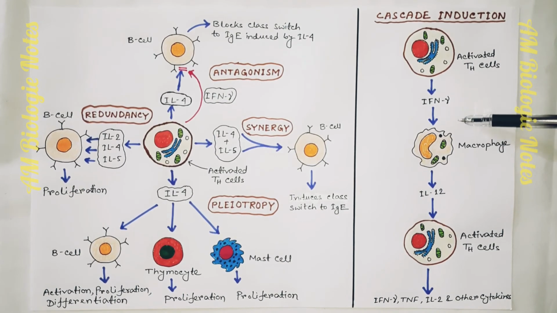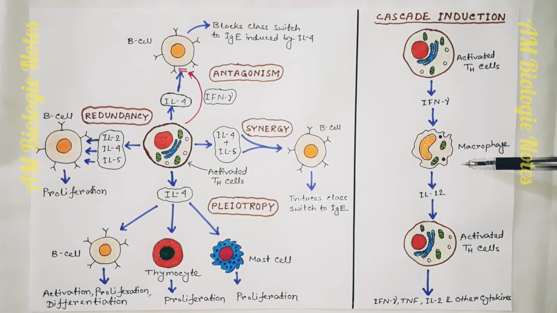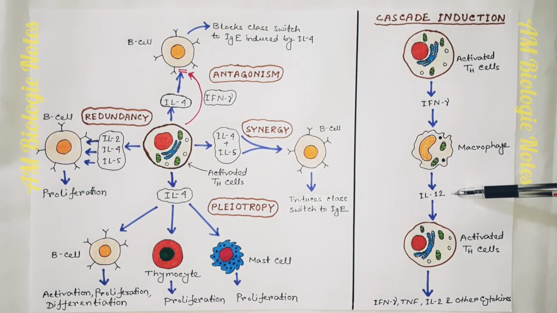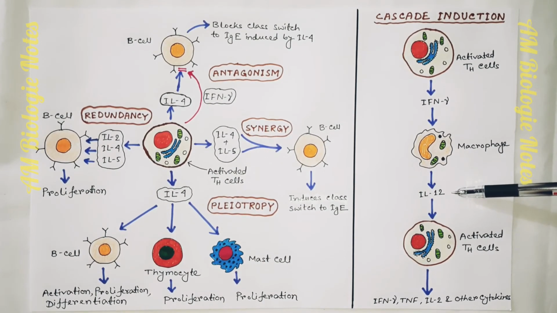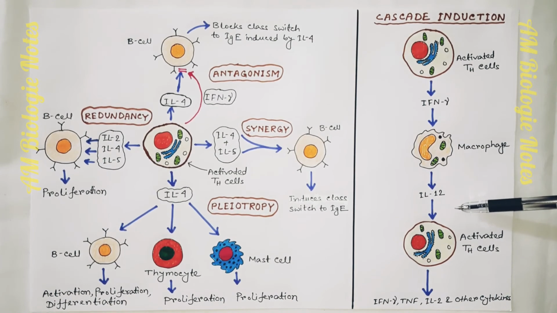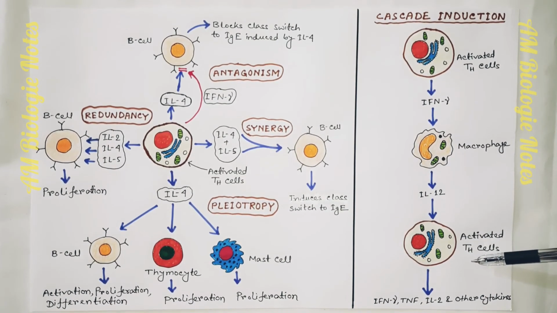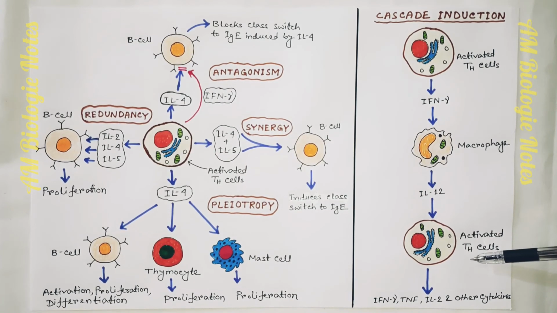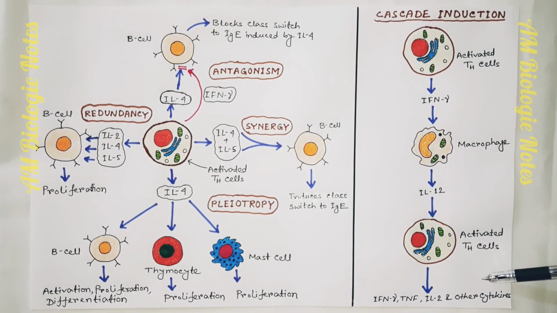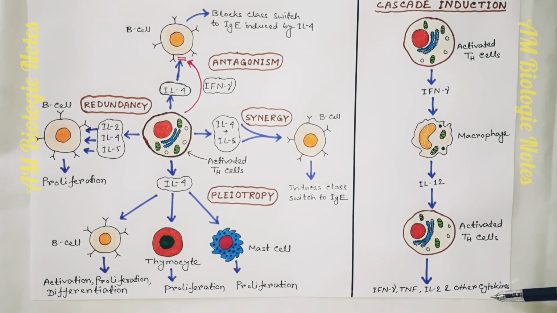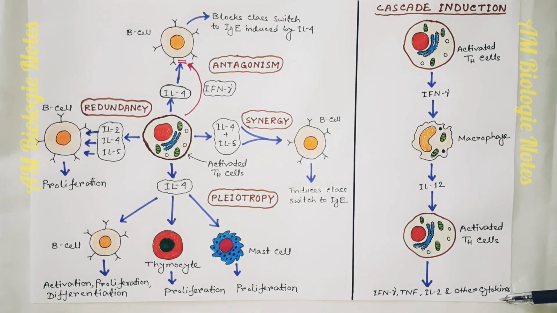This IFN gamma acts on a macrophage and induces it to produce another cytokine, IL-12. This IL-12 then acts on another target cell, say another activated helper T cell. Ultimately, these activated helper T cells produce IFN gamma, TNF, IL-2 and other cytokines.